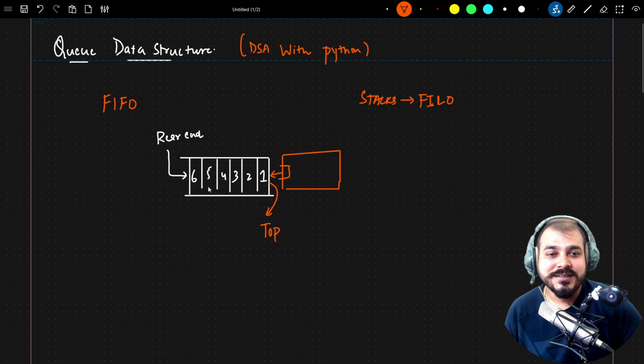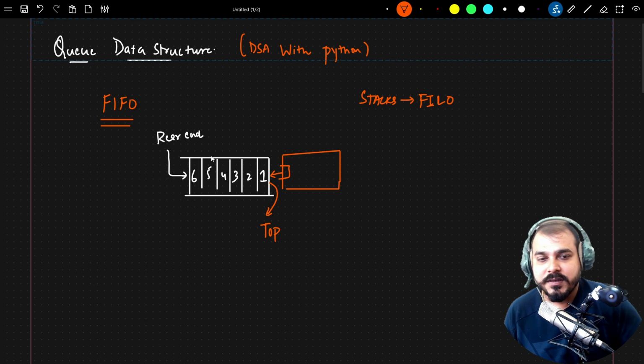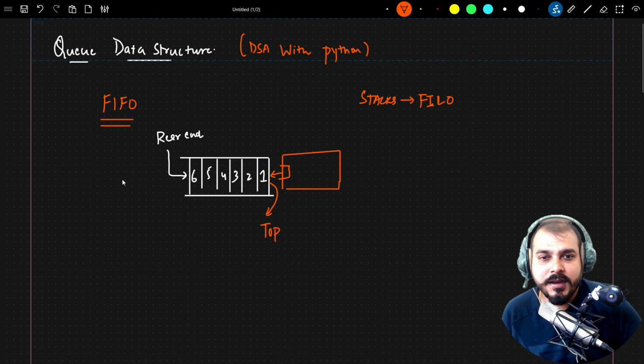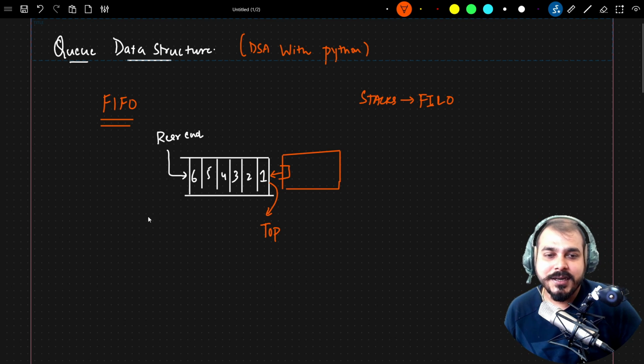So this operation of insertion, if he or she wants to enter this queue, you'll see that they'll be entering from the rear end, and to come out, they have to come out from the top end. So that is the reason why we say first in, first out. Now, similarly, queues, any items that need to be added into the queue will be added from the rear end. Any items that will be removed from the queue will be removed from the top end. And similarly, here you'll see that this first in, first out will be implemented, right? Now, this is the basic understanding with respect to queues.